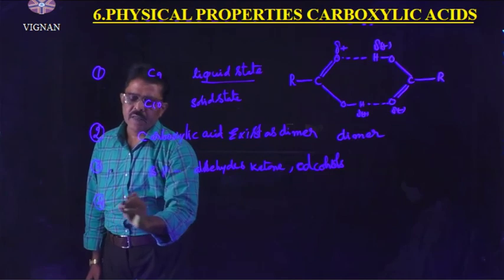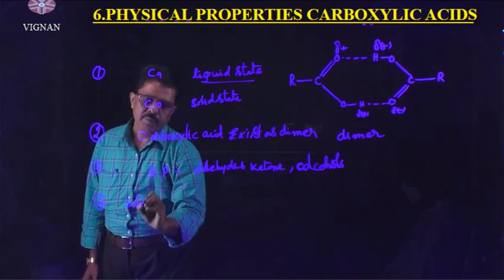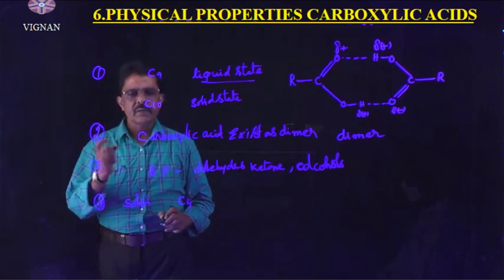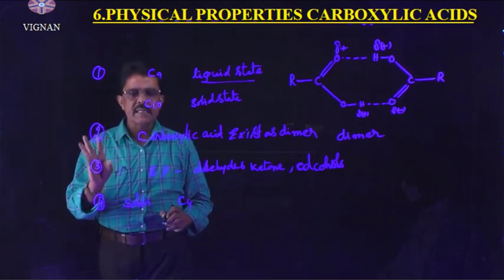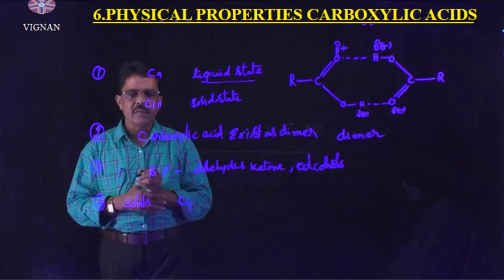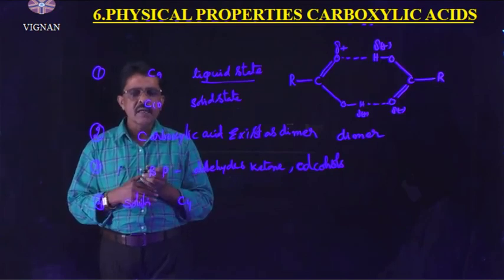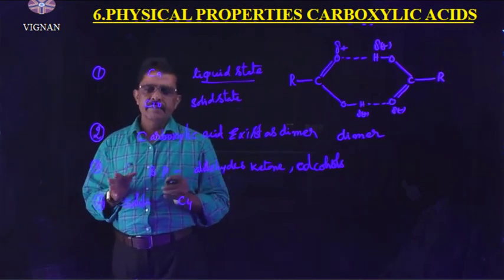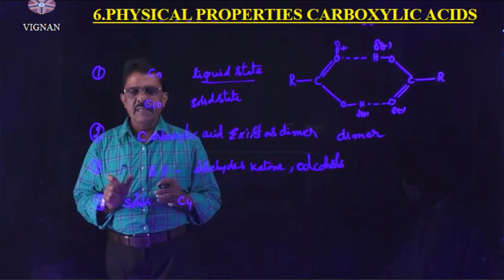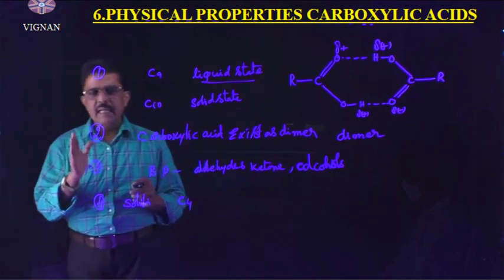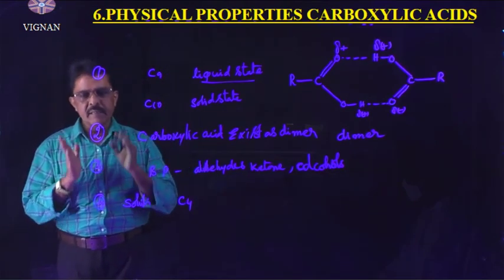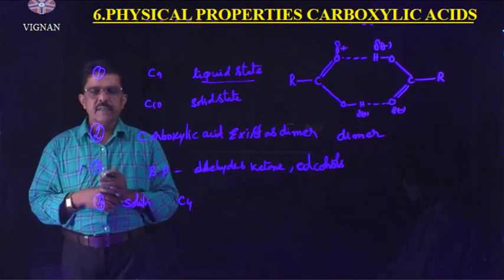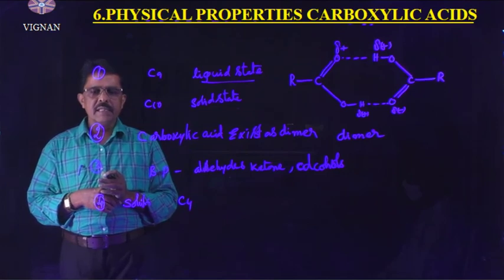The next one, solubility. Lower carboxylic acids up to carbon 4, methanoic acid, ethanoic acid, propanoic acid and butanoic acid, are soluble in water because of intermolecular hydrogen bond. As the number of carbon atoms increases, the hydrophobic part increases. Therefore, the solubility decreases with increase in the alkyl group. Right, understand? These are the physical properties of carboxylic acids.